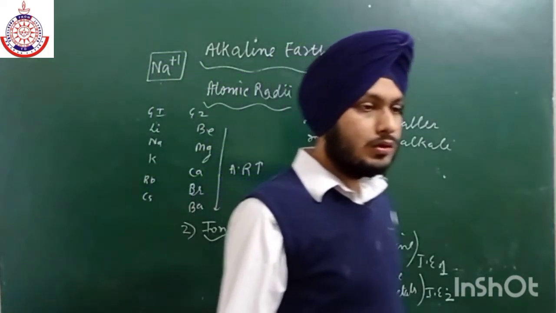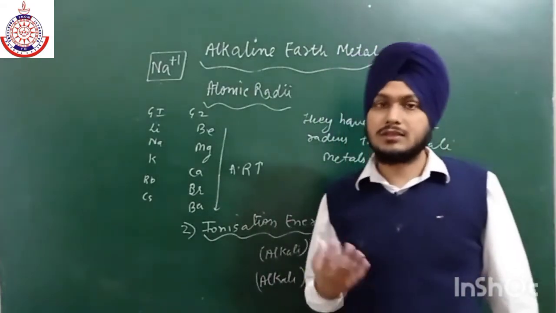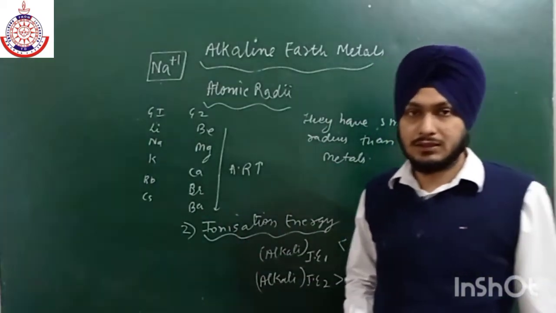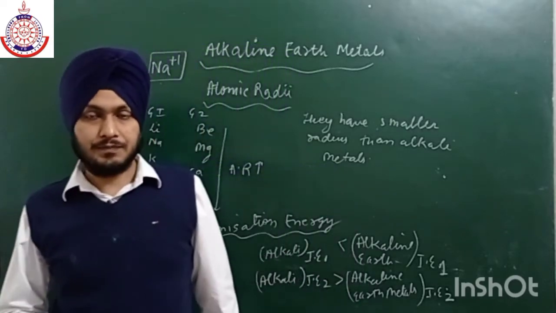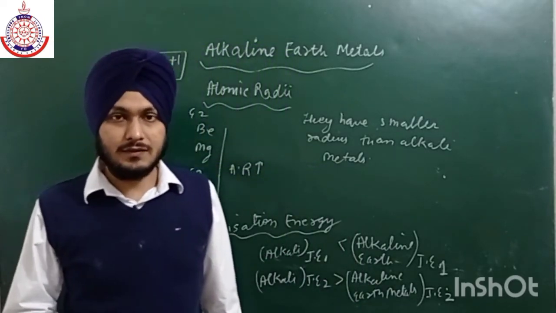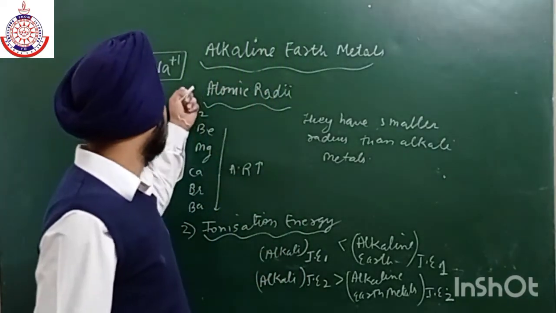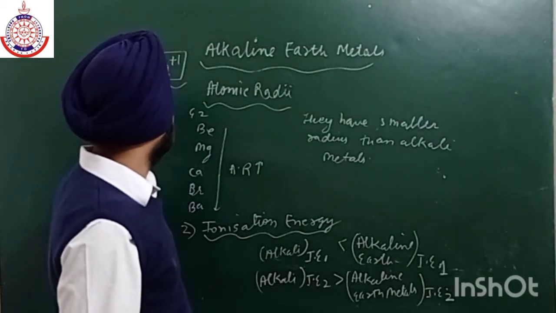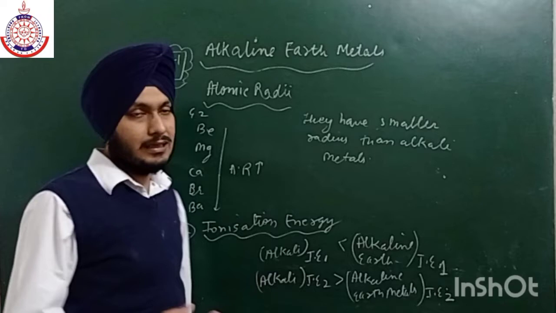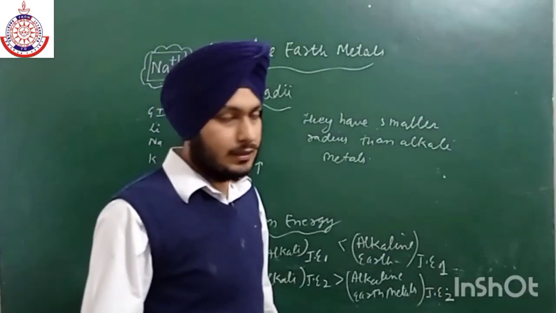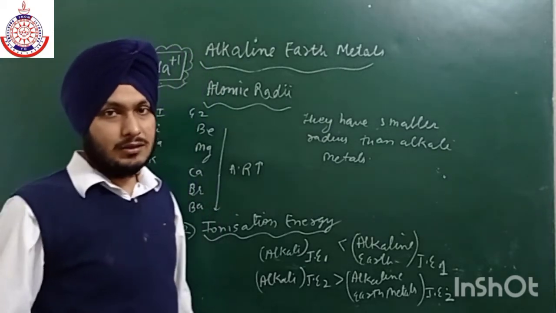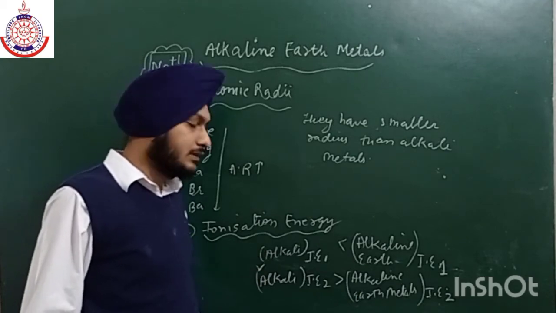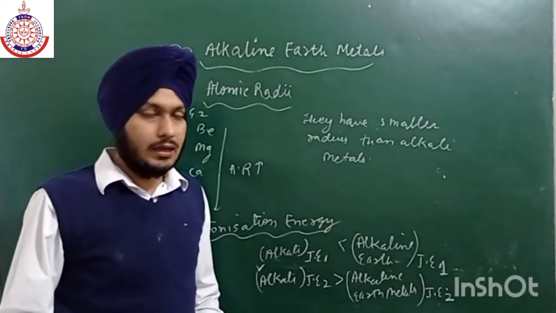Now in order to eject the second electron, we have to supply a large amount of energy, about 4000 kilojoule per mole, to eject an electron from the monoatomic +1 cation of alkali metals. So it is not easy to eject the second electron, because after losing one electron they have a noble gas configuration. That is why their second ionization energy is very high. This is the first reason.